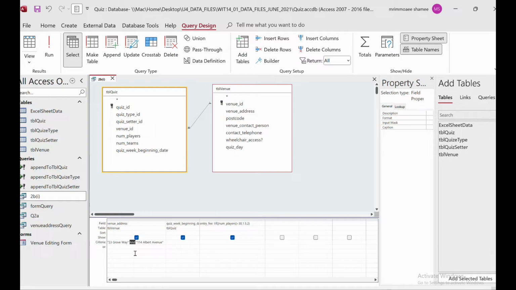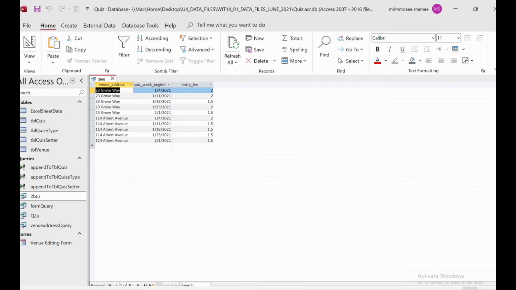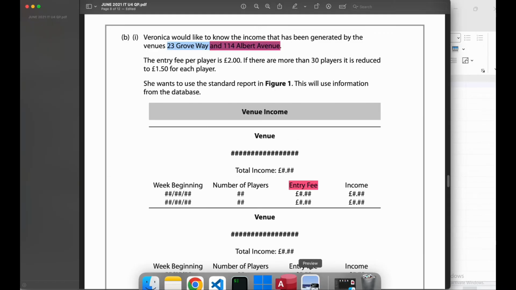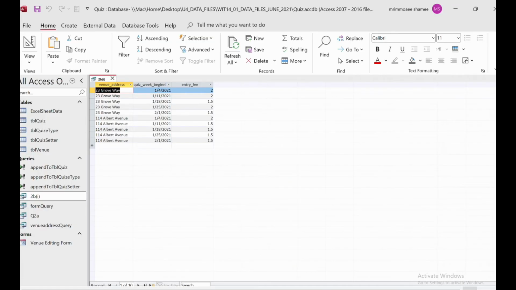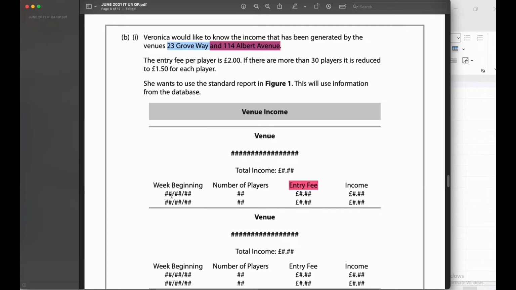Because they are situated in different fields, so we can add an or. And then when I save this, go to the view, now it has become lesser, it's like this. Oh sorry, they have number of players as well, right? So we need the number of players, so we will match it like this. First the week beginning, the number of players, then entry fee.